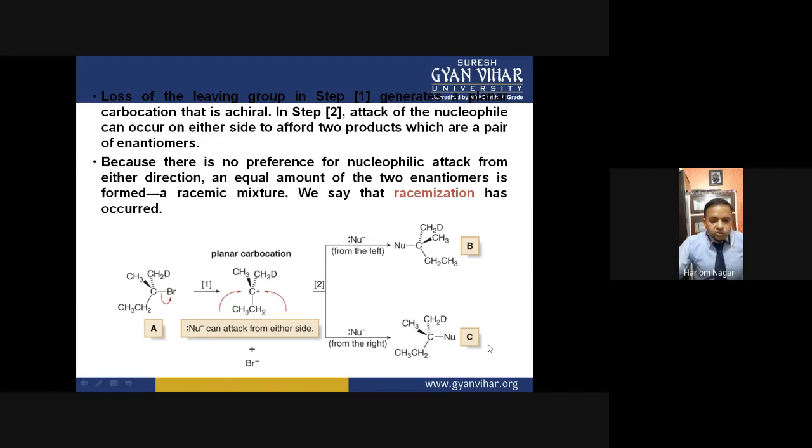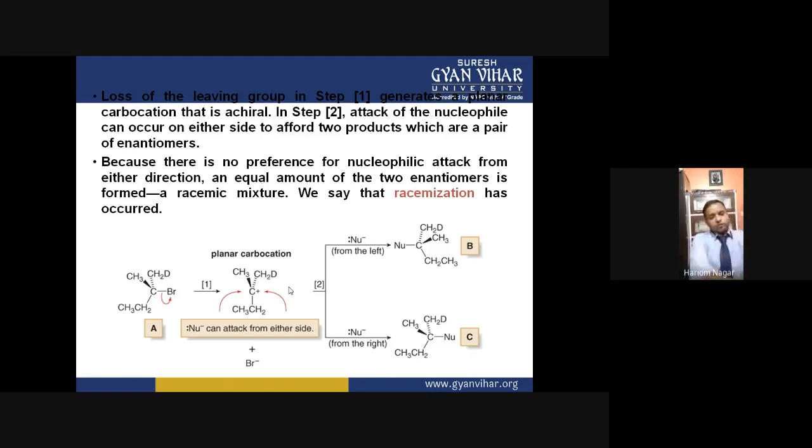So when this nucleophile attacks at the center from the right hand side, then these groups which are in the plane move towards the left hand side. Move towards the left hand side. Like, the groups we have here, we have considered them like this: these groups are like this. This is CH3, CD2, and CH2, CH3.